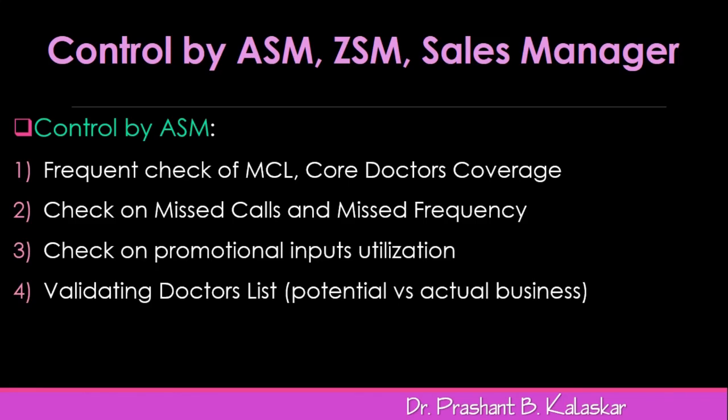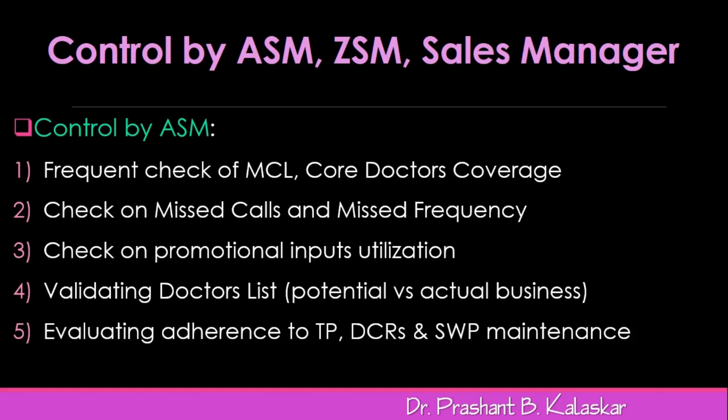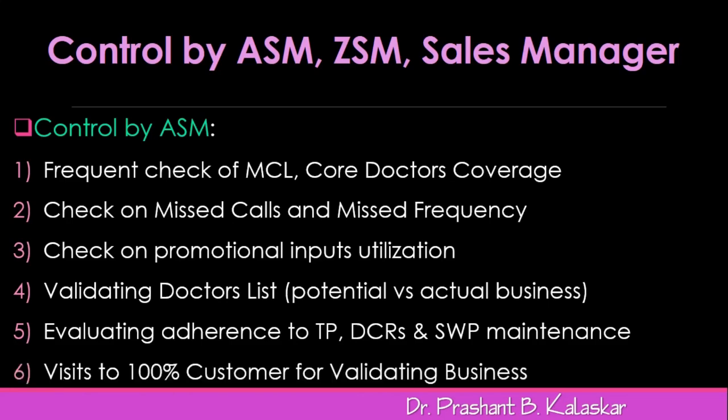Fourth is validating the doctors list potential versus the actual business. Fifth is evaluating the adherence to tour program, DCRs and standard work plan maintenance. And lastly, the area manager can have better control on the sales force by having 100% customer visits on himself from each territory of the medical representative.